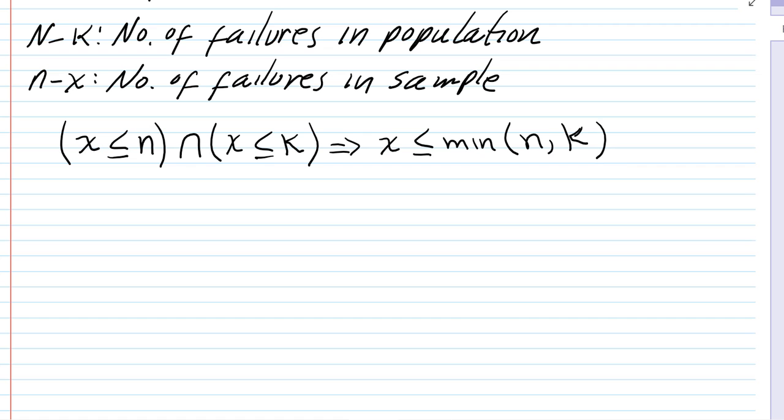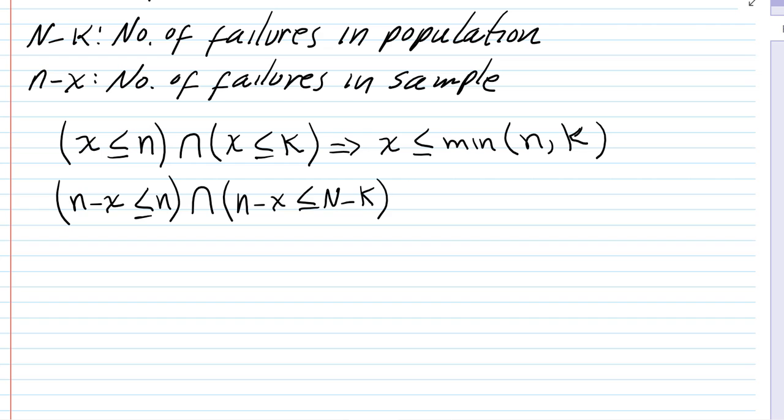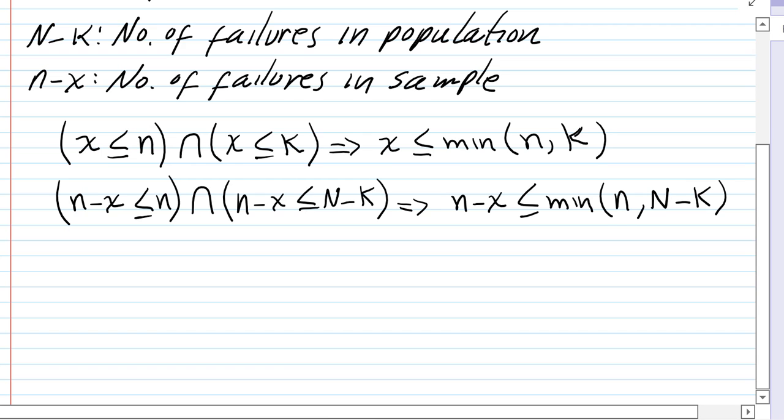Now what about the number of failures? The number of failures in the sample could be no more than the sample size, and also the number of failures in the sample cannot exceed the number of failures in the population. From this we get an expression that looks like so: the number of failures in the sample should be at most the minimum of the sample size, little n, or capital N minus K, just like the one above it.